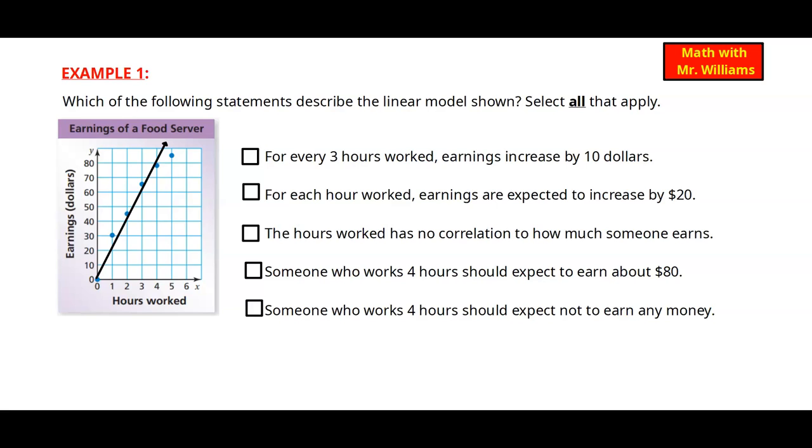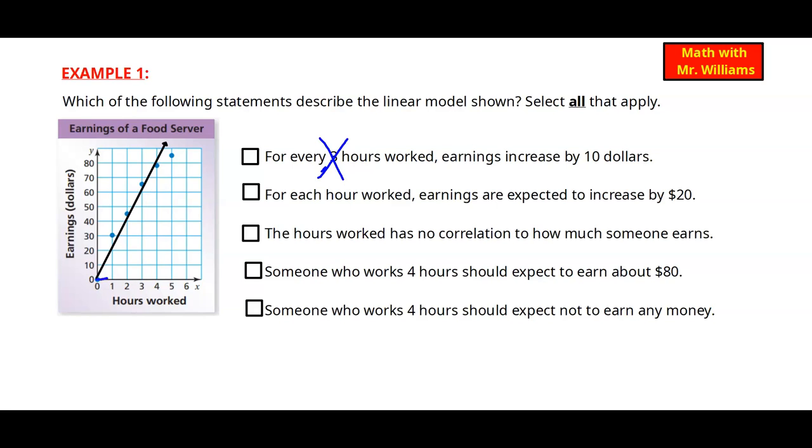So that means if I go from 0 over to 3 and I go up, I should find that $10, but it's not. It's up around 65-ish. So we know it's not going to be this one. All right, so let's take a look at number 2. It says for each hour worked, earnings expected to increase by 20 bucks.